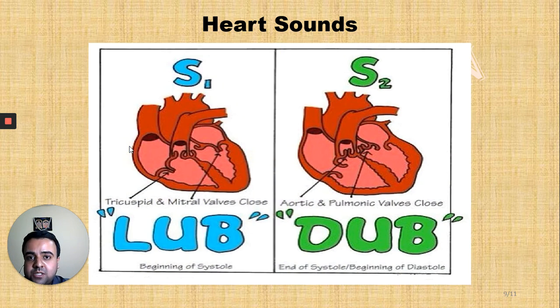Now the heart sounds. Whenever we have visited a doctor, they use an instrument known as a stethoscope, which is placed on the thoracic cavity to listen to the sounds of the heart. The heart produces two sounds. One is the lub sound and the other is the dub sound. During the ventricular systole, due to the increase in the intraventricular pressure, the atrioventricular valves are forced to close. The closure of the atrioventricular valves produces the first heart sound, known as the lub sound.